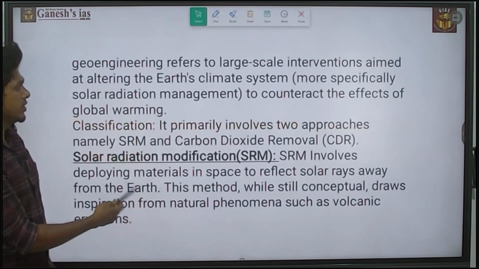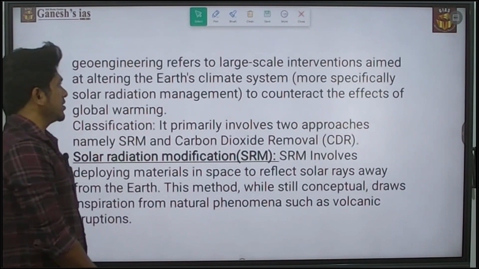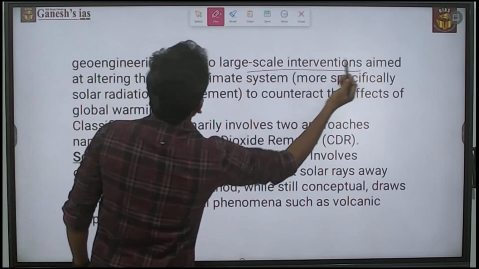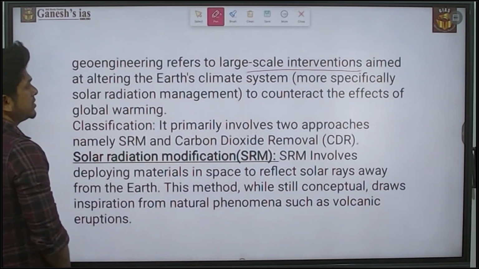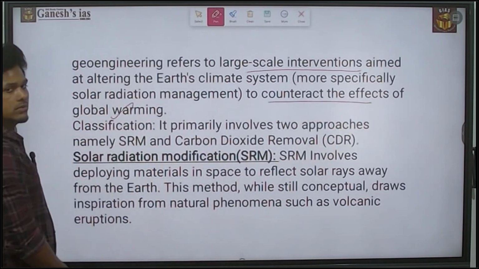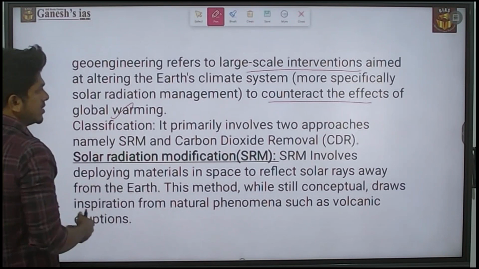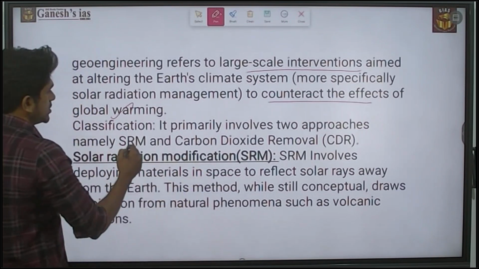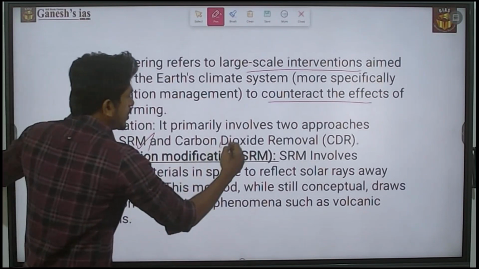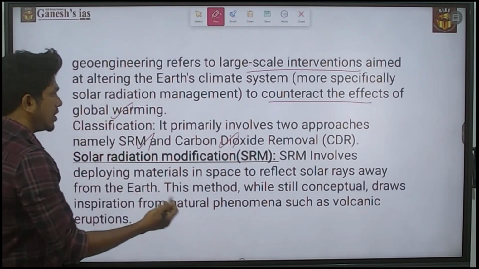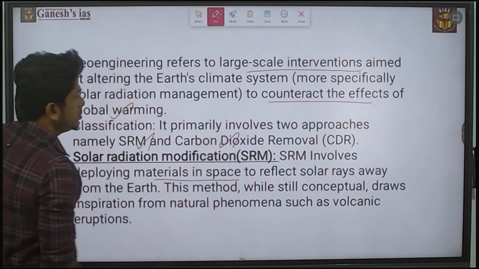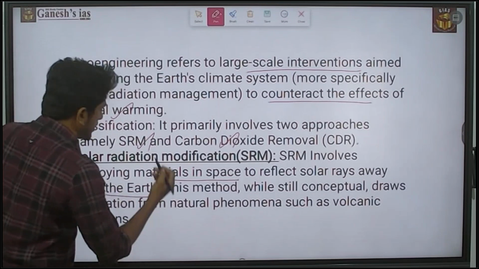A possible question for 2025 is on geoengineering. Geoengineering refers to large-scale interventions aimed at altering the Earth's climate system to counteract the effects of global warming. So they may ask, what is geoengineering? It primarily involves two approaches: one is solar radiation modification, and the other is carbon dioxide removal. Solar radiation modification, SRM, involves deploying materials in space to reflect solar rays away from the Earth.